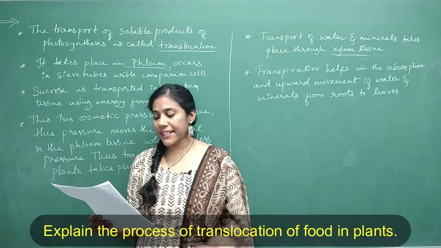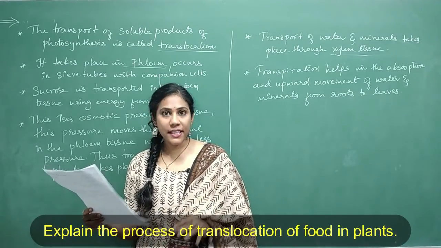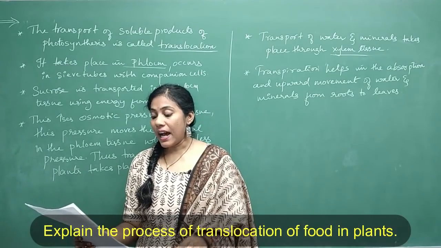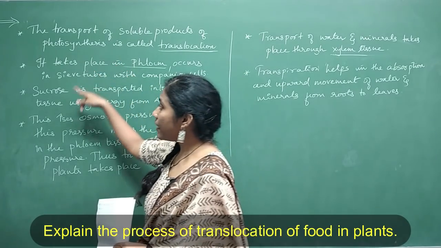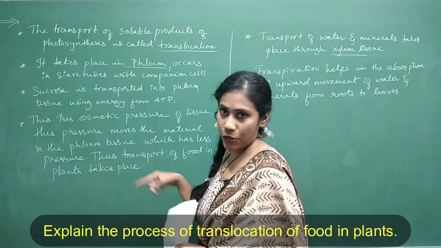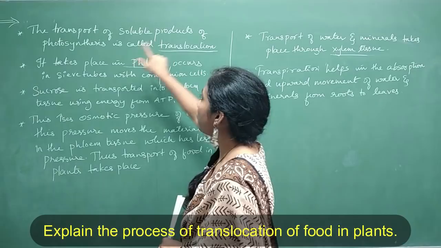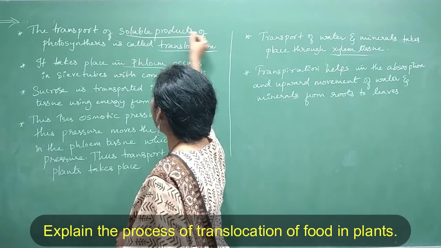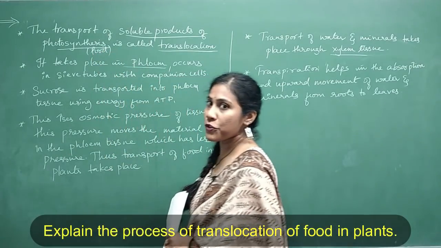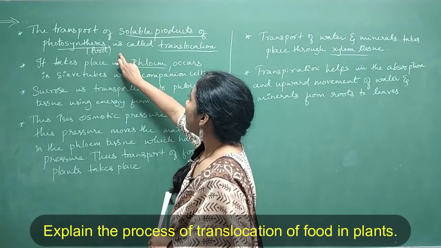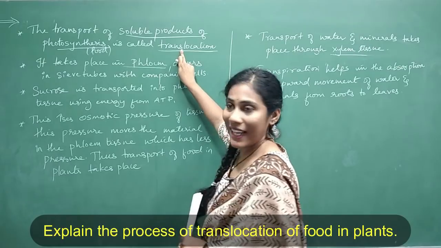See, the next question is, explain the process of translocation of food materials in plants. Or the same question can be asked in another way, that is, how food is transported in plants. I gave you the answer in 4 points. You have to write as it is to get 2 marks here. See the first point, the transport of soluble products of photosynthesis. What do you mean by soluble products of photosynthesis? It is nothing but food that is formed in the form of sucrose, isn't it? So transport of food is called translocation.